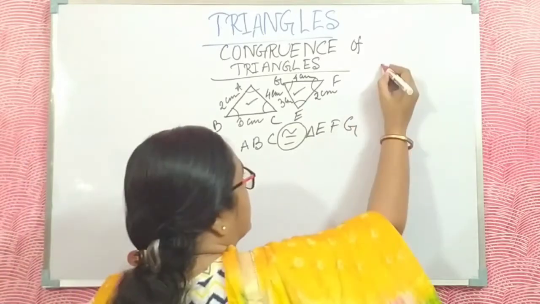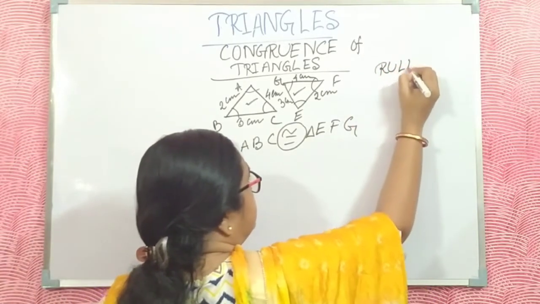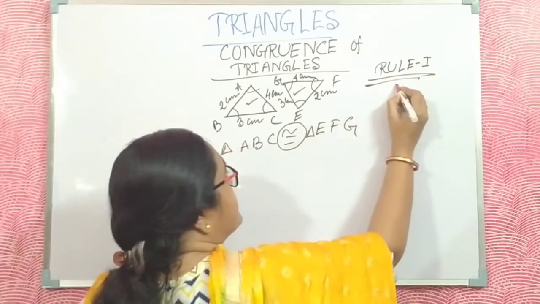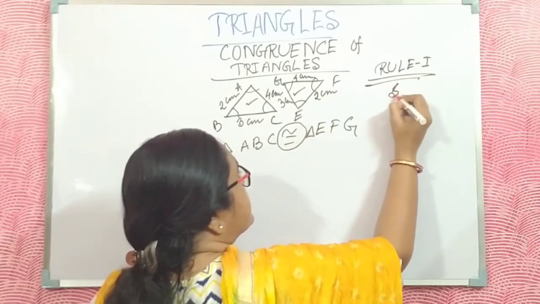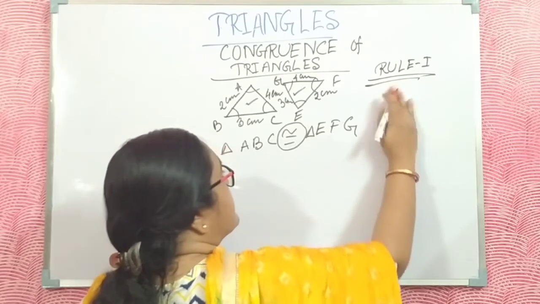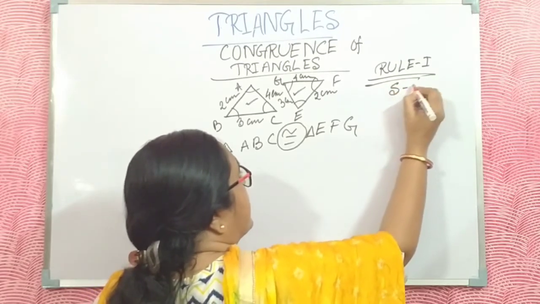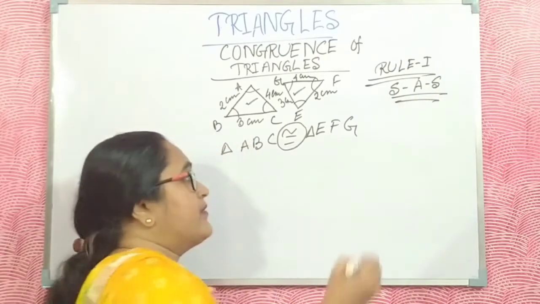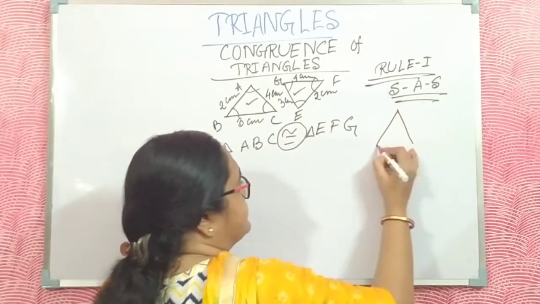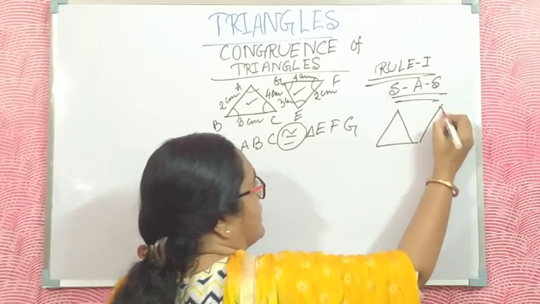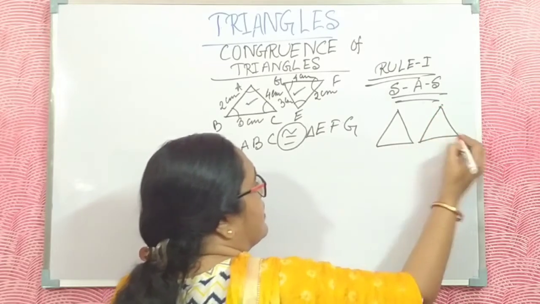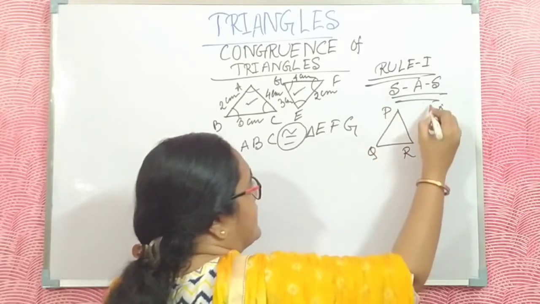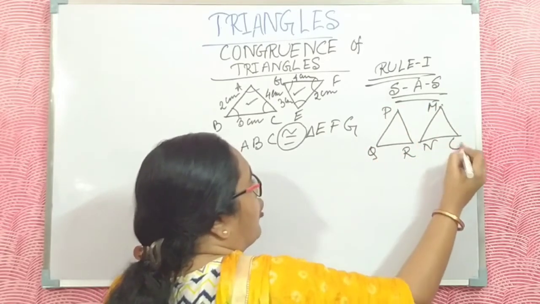The first rule is the side, angle, side rule. Suppose we have two triangles PQR and MNO.